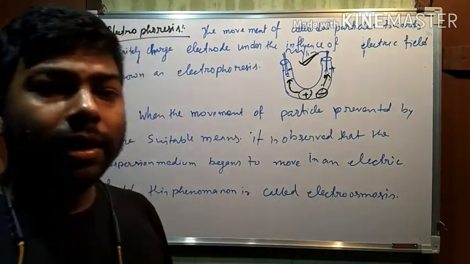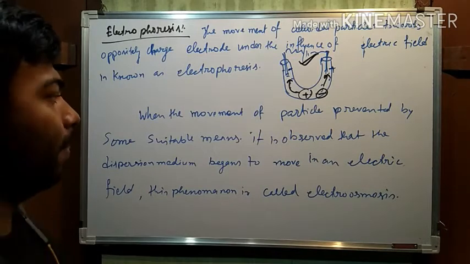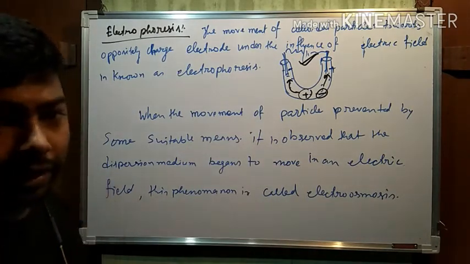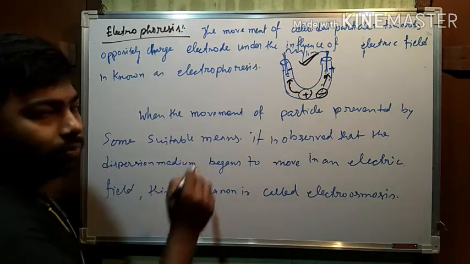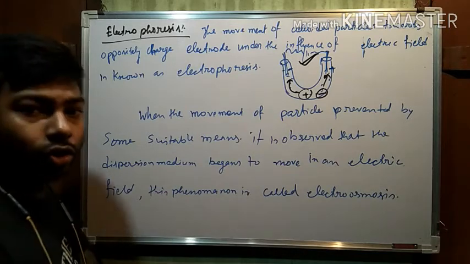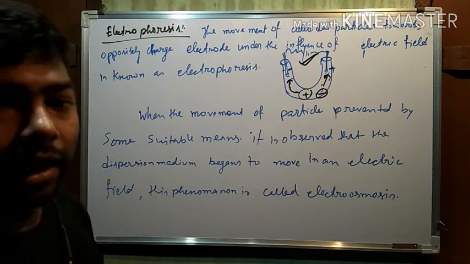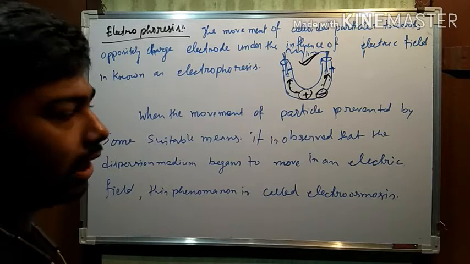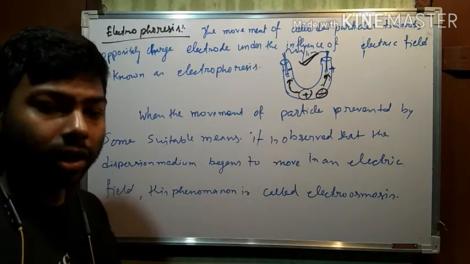When the movement of particles is prevented, the dispersion medium starts to move towards the electric field, and this process is known as electroosmosis. Okay.